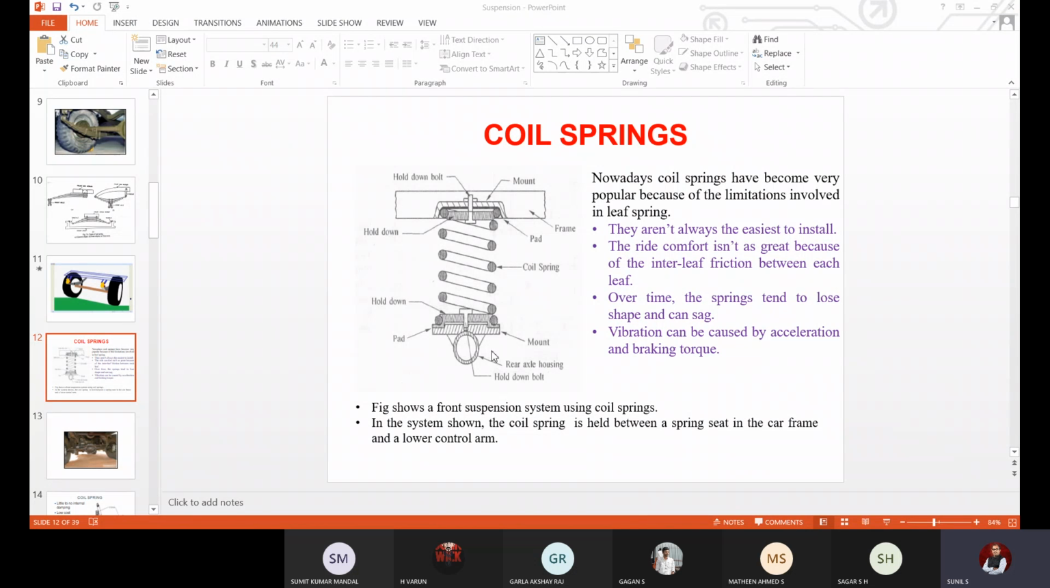Okay, for a front suspension, the coil spring used is demonstrated in this sketch. The coil spring is held between the spring seat. So one end will be sitting on the seat, the other end will be connected to the control arm. Control arm we saw in the torsion bar, so that in turn will be connected to the wheel, right?